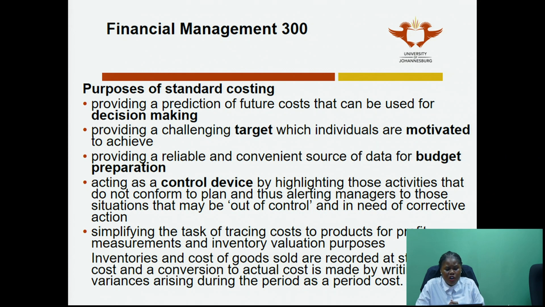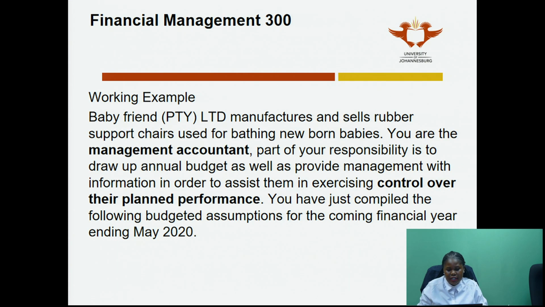Now, the purpose of standard costing, we've already mentioned this: decision making. It can also be a target, like when we were going through how standards are set, the word target came through, and then motivation for employees. You can also use it as a motivation for your employees. It provides reliable data for you to be able to set your budget, and it is a control device. This is something that you can go home and study.